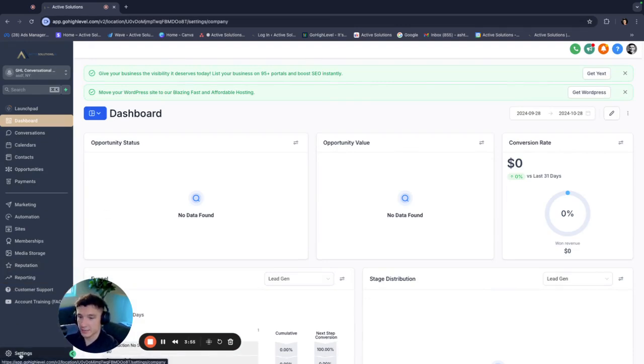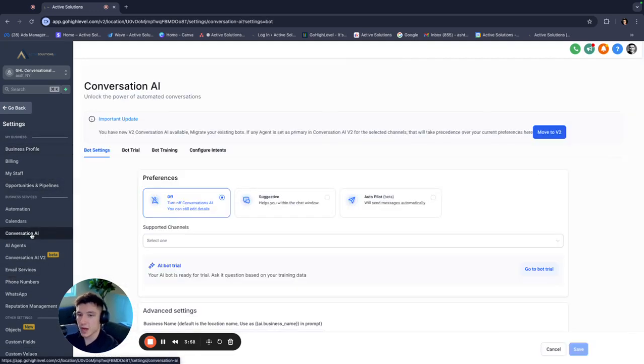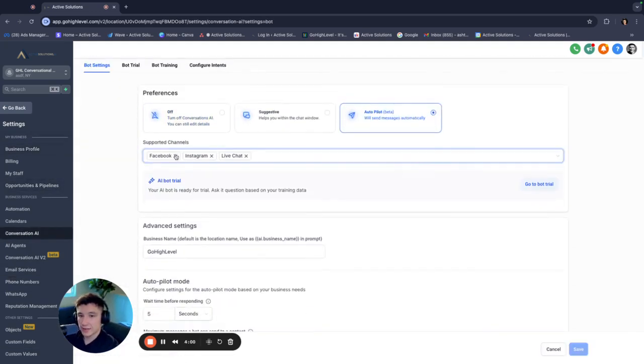Let's just pretend we just signed up a client. You're going to go to settings. You're going to go to conversational AI. You're going to unselect Facebook and Instagram. You're going to leave on live chat. Live chat is the only one that you're going to use because we're installing this on people's websites.